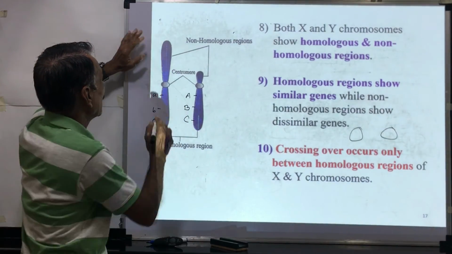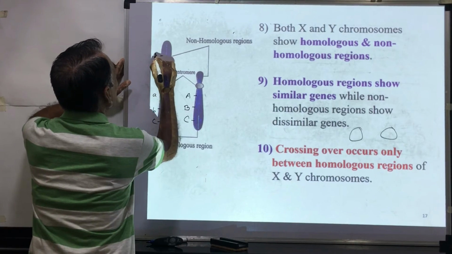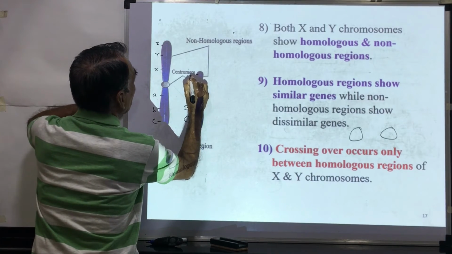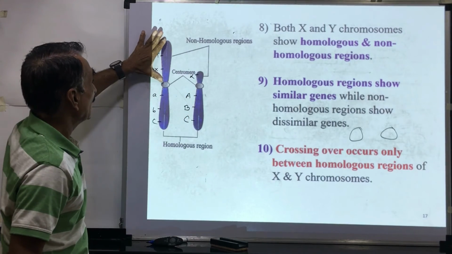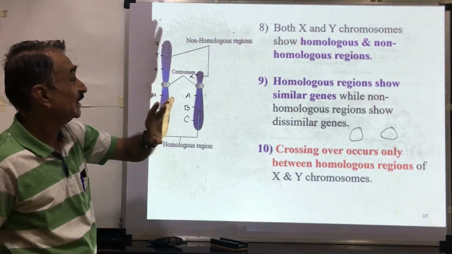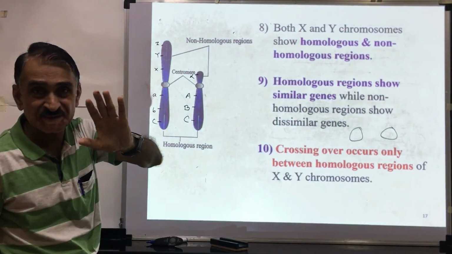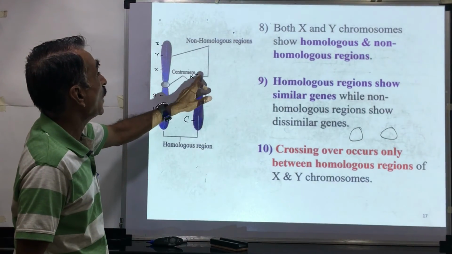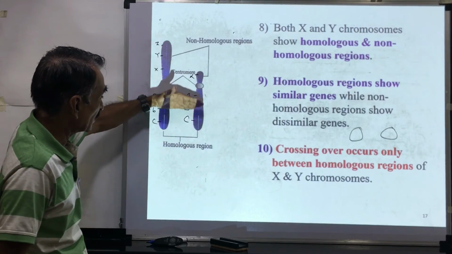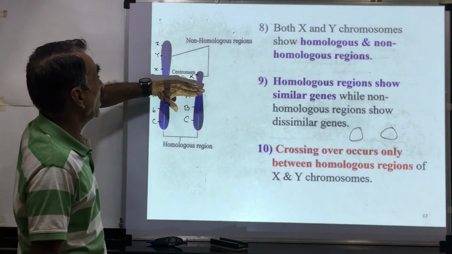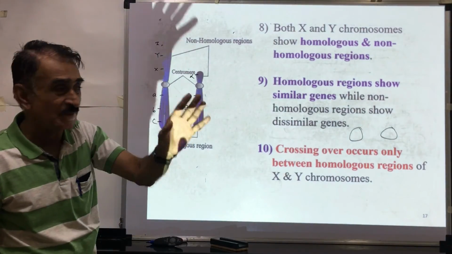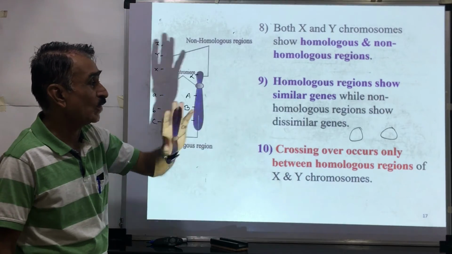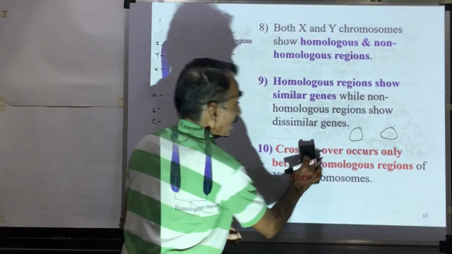Here you can see the genes present here: X, Y, Z. Here suppose there is alpha, for example. These are having different genes. These regions are not similar. That's why these are called non-homologous regions. Homologous regions have similar genes. Non-homologous regions have dissimilar genes.